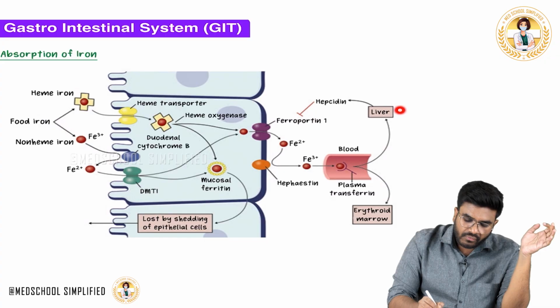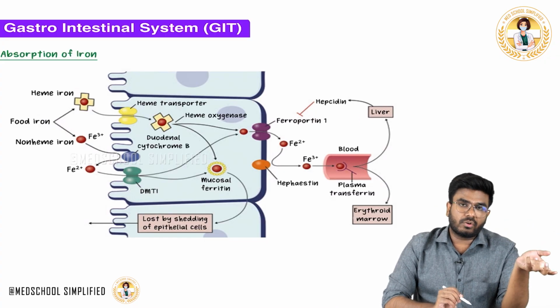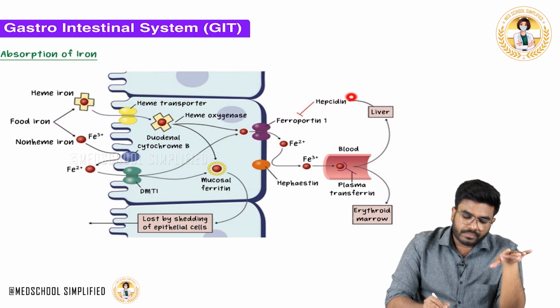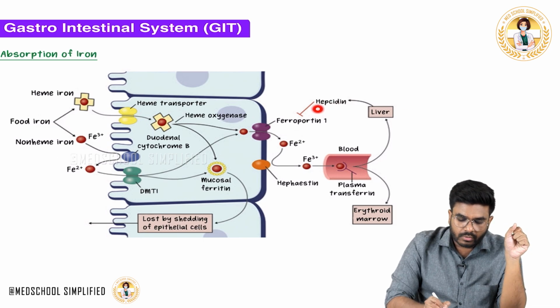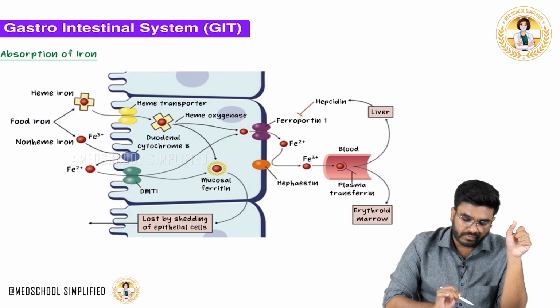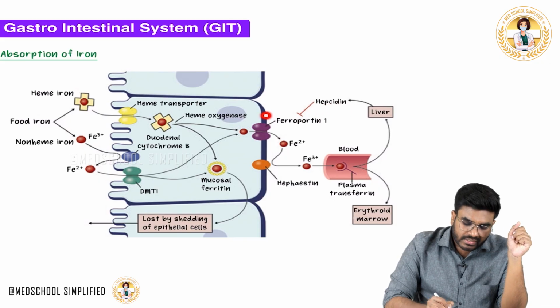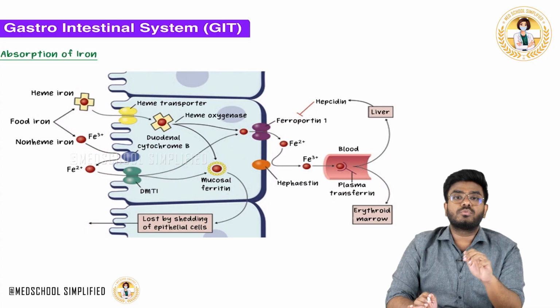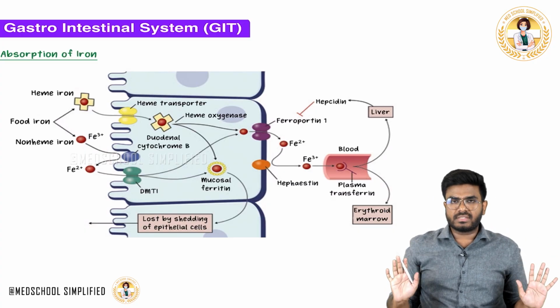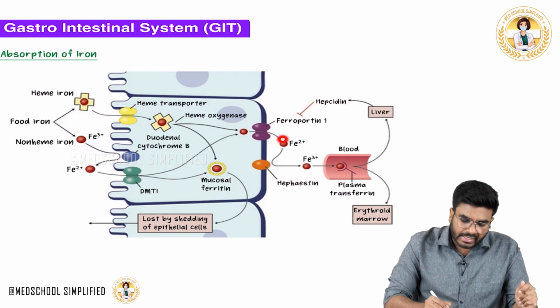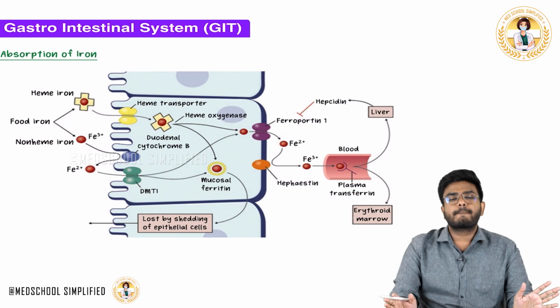So whenever you have enough iron in the liver or in the bone marrow macrophages, a sufficient amount of iron will release the molecule called hepcidin. In the liver, when you have sufficient iron, this hepcidin molecule is released. What is this hepcidin doing? Hepcidin inhibits ferroportin 1. Or simply, when you have enough iron, hepcidin is produced, and hepcidin inhibits iron absorption, saying enough iron is there and there is no need for further iron. It is a kind of negative feedback. So hepcidin inhibits iron absorption.